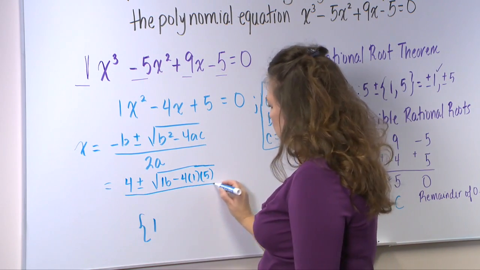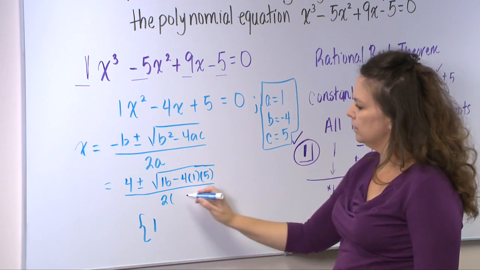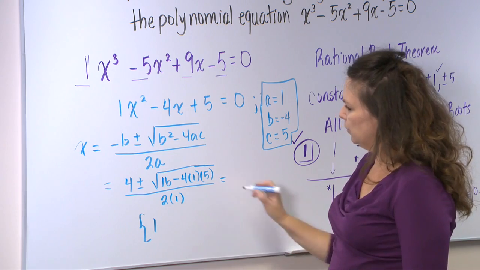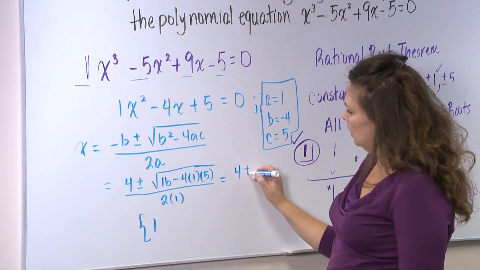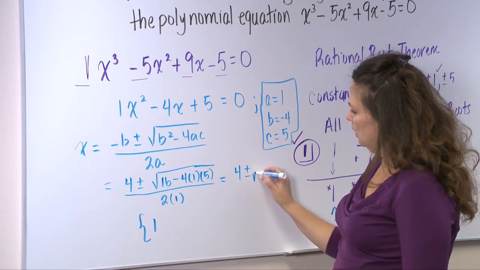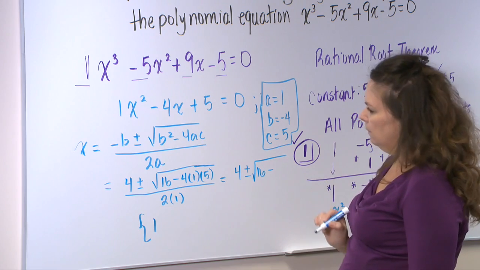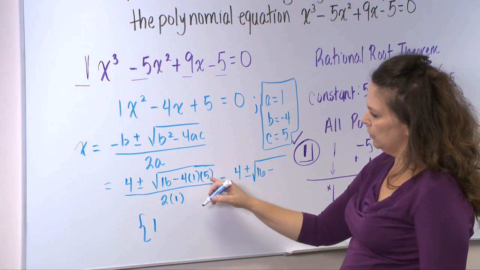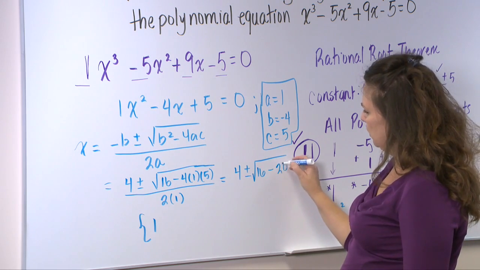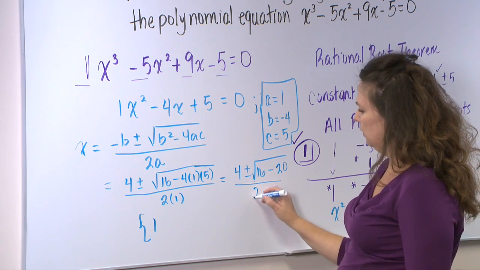All of that over 2 times a, and again, a is 1. So I'll continue working in this direction. We have 4 plus or minus the square root of 16 minus 4 multiplied by 1 multiplied by 5, which is 20, all over 2 times 1.